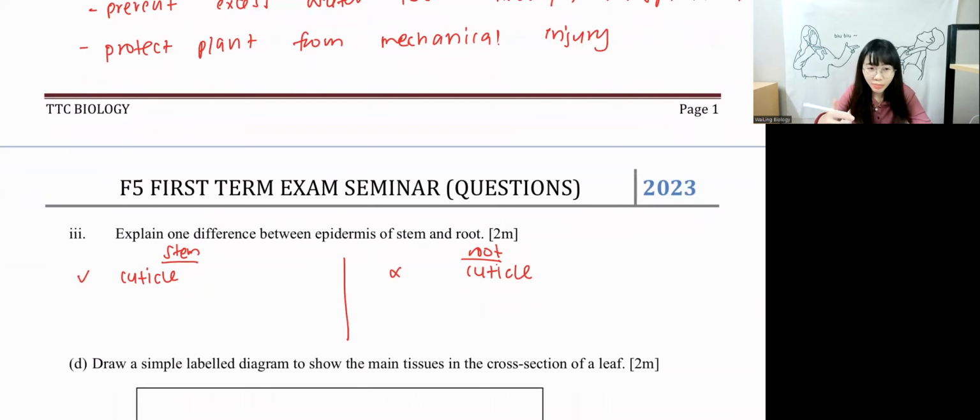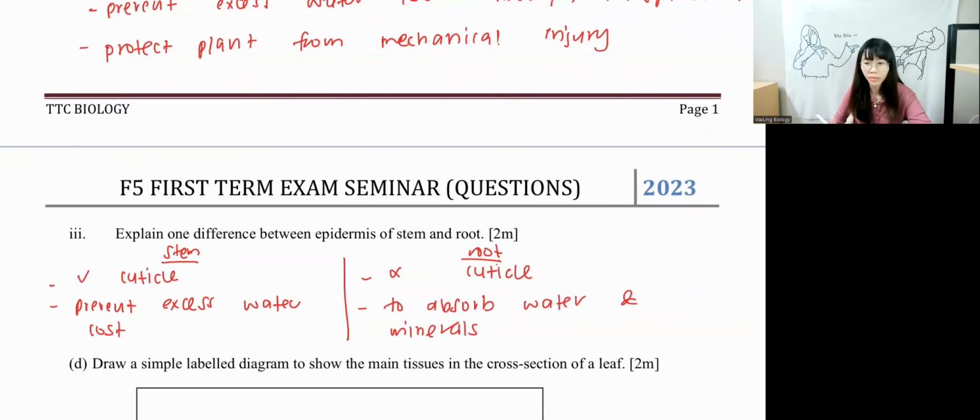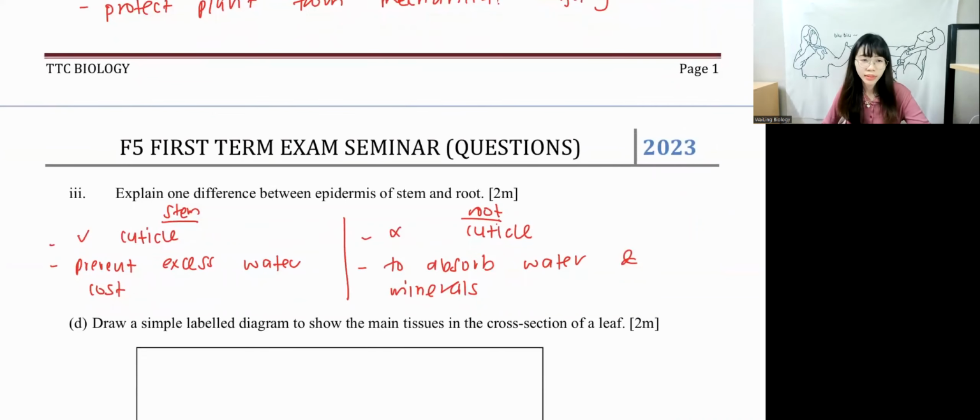Okay, to explain, because explanation requires you to explain your answer. Stem, when there is cuticle, they can prevent excess water loss. Then what about roots? Why they cannot have cuticle at the root? Because root need to absorb water. Very good. To absorb water and minerals. This is the difference between stem and root.